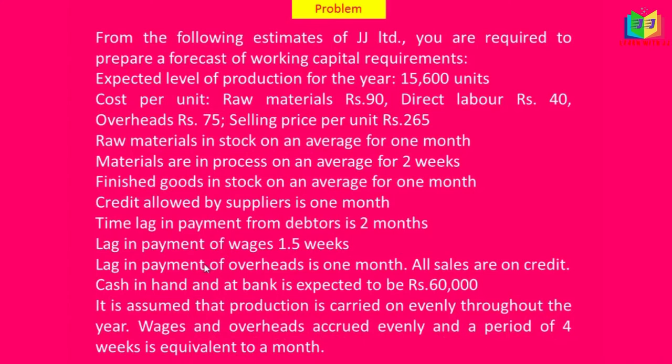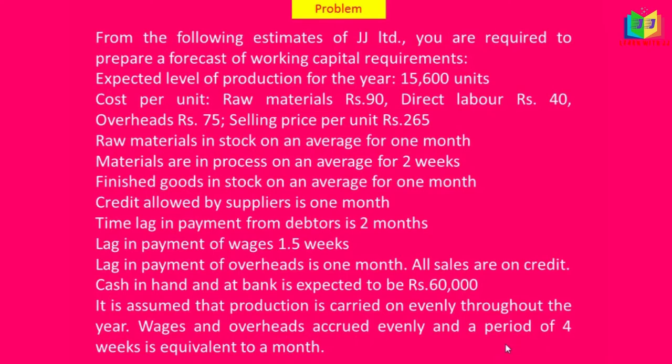Okay, the information was given regarding the current assets and current liabilities. Now we have to work out the problem based on the format, and here it is mentioned that a period of 4 weeks is equivalent to a month. In this problem, the number of weeks in a month is 4. So, for a year, the number of weeks will be 48. For a month it's 4, so for 12 months it is 48. So, weeks in a year is 48.